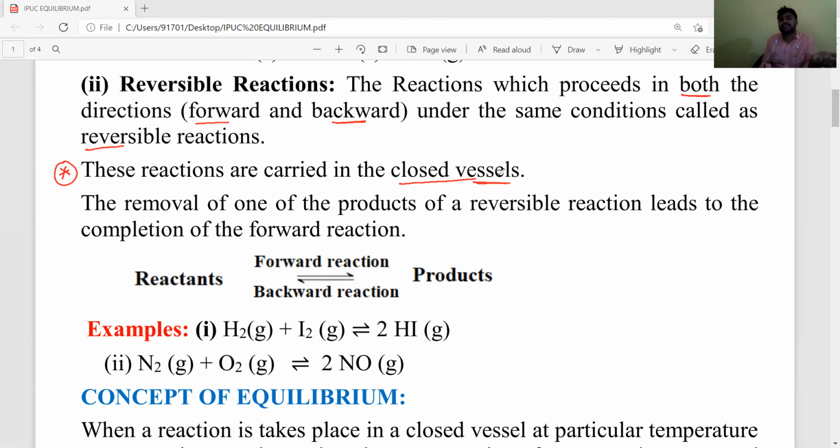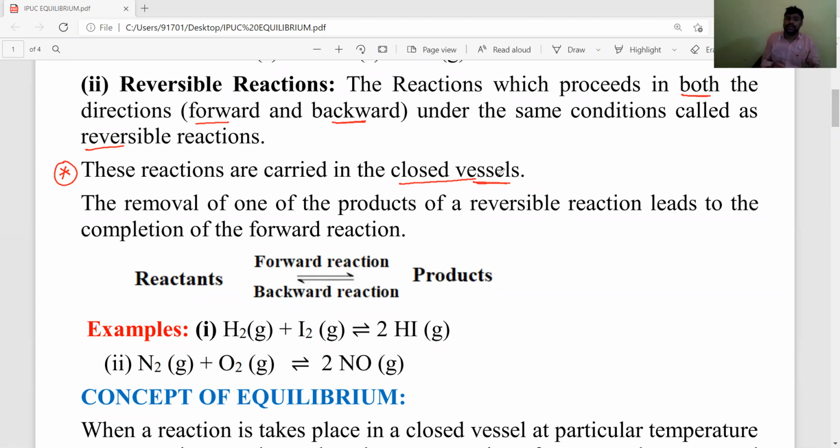If the reaction is carried out in an open vessel, and any one of the reactants or products escapes from the reaction mixture, then the backward or forward reaction is not possible. That's why all reversible reactions must be carried out in a closed vessel, a closed container, and we must maintain constant temperature and pressure.